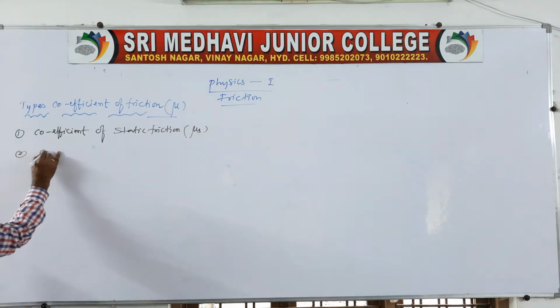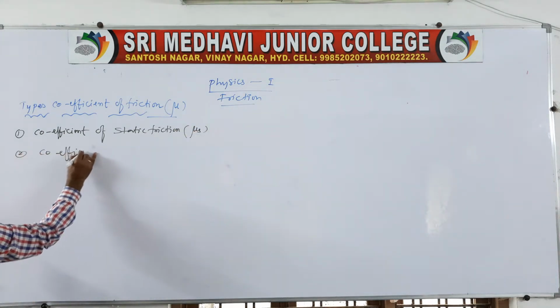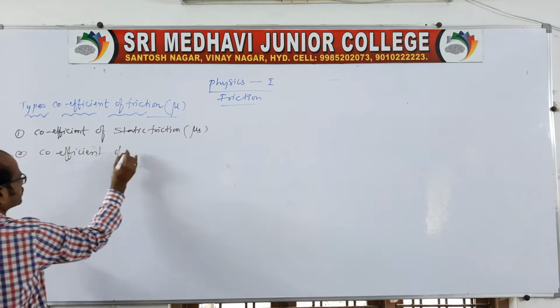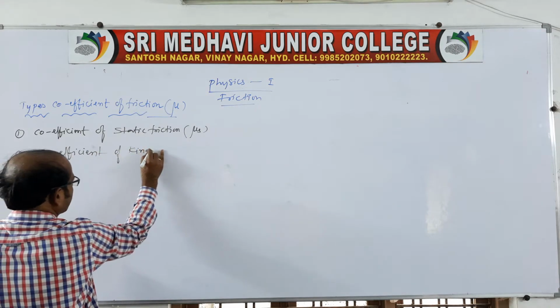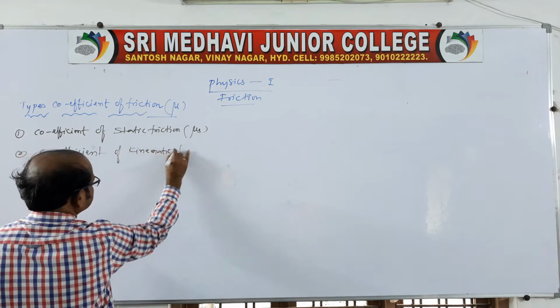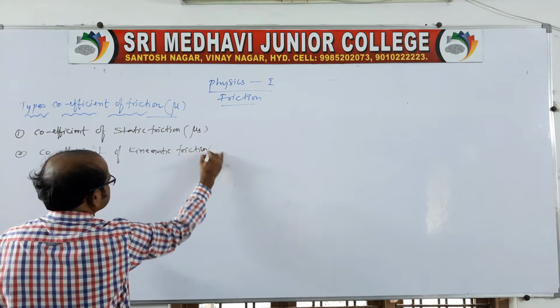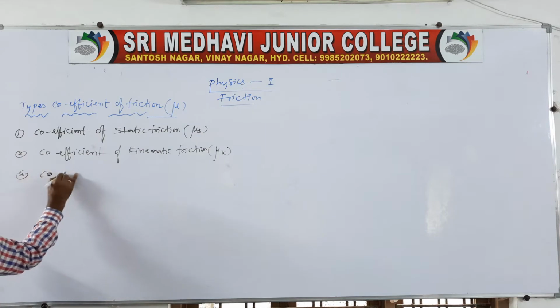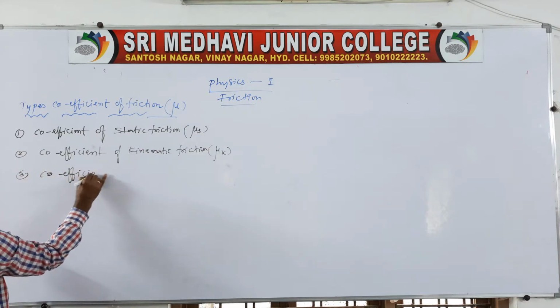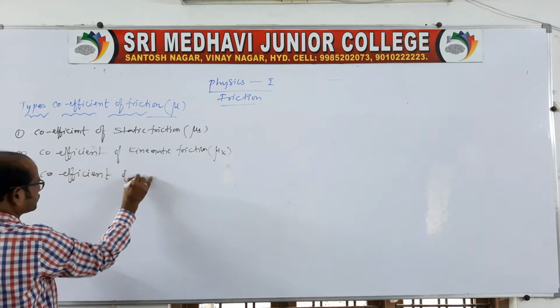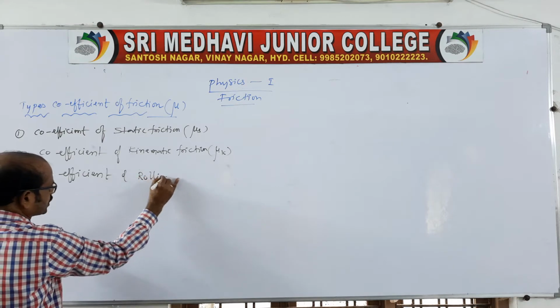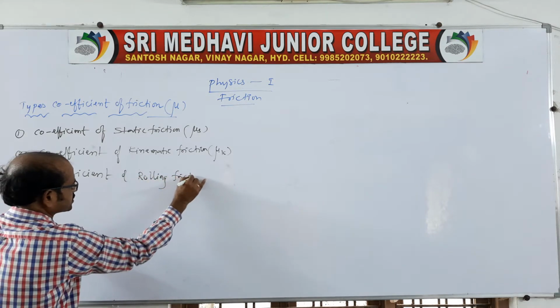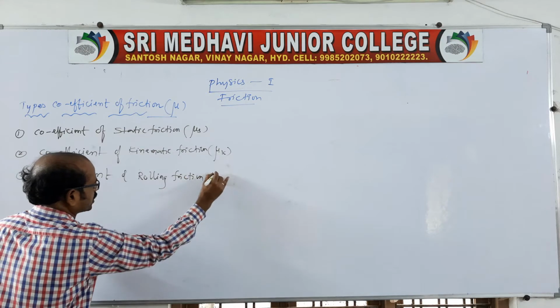The second one is the coefficient of kinematic friction, which we call mu k. The third one is the coefficient of rolling friction, which we call mu r.